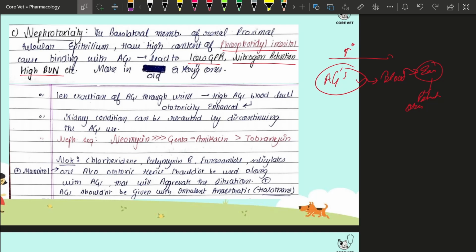If the kidney is unable to excrete the aminoglycoside, obviously the concentration of the aminoglycoside in the blood circulation would be higher. The ear also needs blood, right? So the ear will receive a blood circulation which is rich in the aminoglycoside. It will lead to further absorption or accumulation of the aminoglycoside at the internal ear side, which will lead to the potentiation of the ototoxicity. That's what I had written over here.